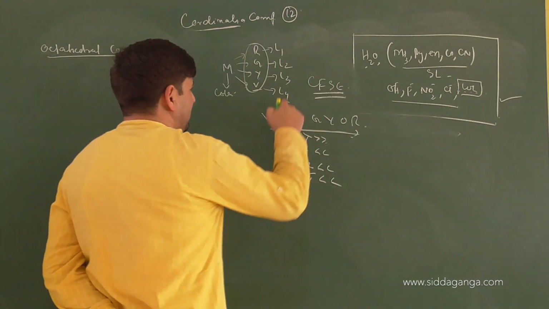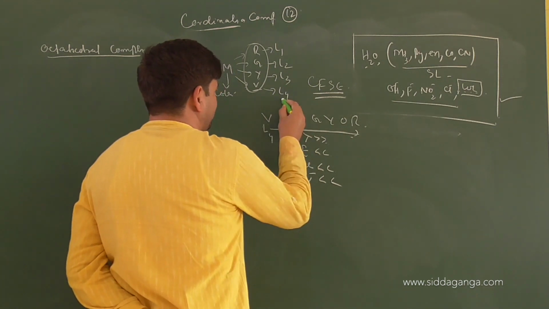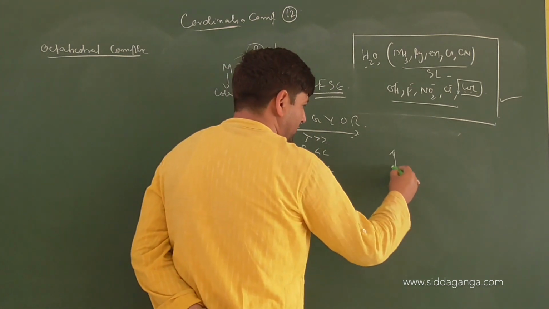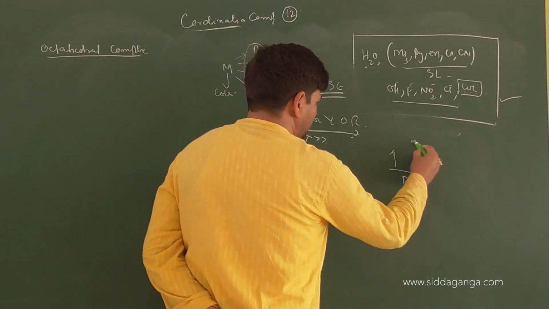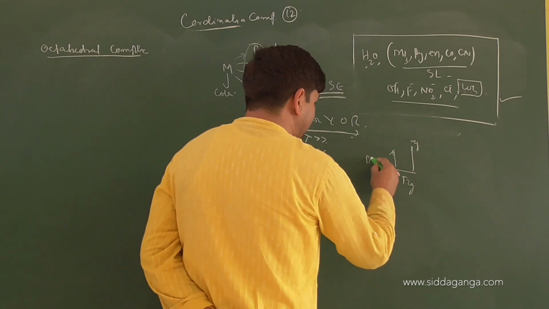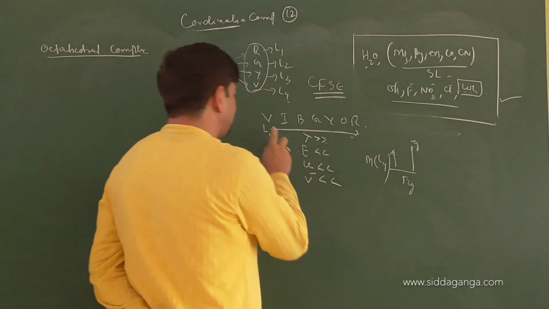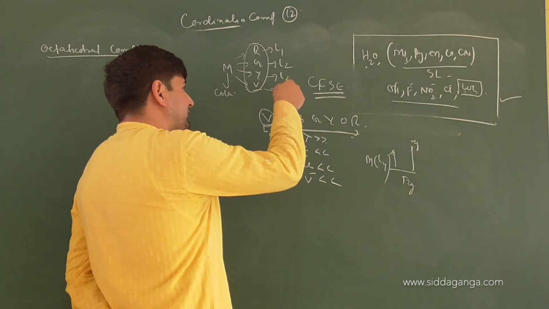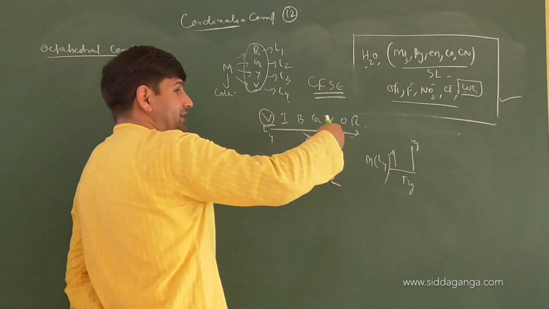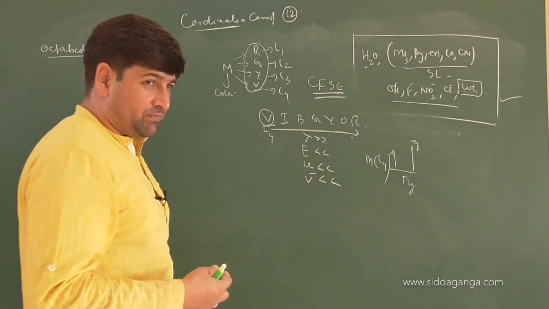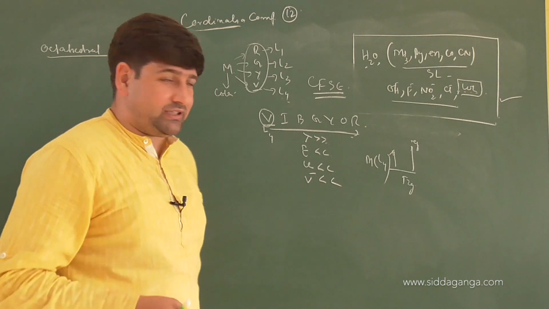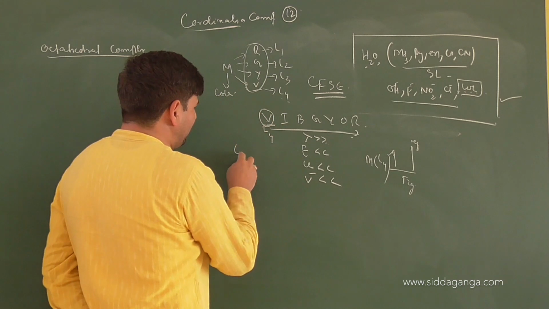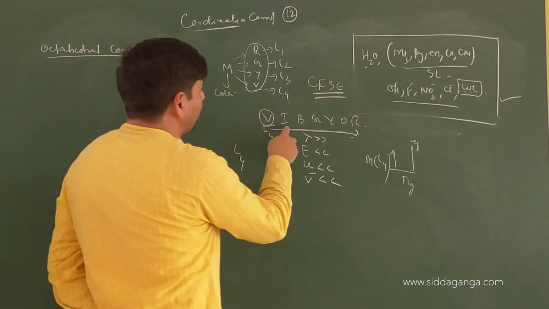According to the question, L4 is absorbing in which zone? The absorption of L4 means, in order to excite the electron from the T2G set to the EG set, when the metal atom is in presence of L4, it is absorbing in which zone? Violet zone. In presence of L4, the amount of energy required for excitation is most, for violet. So that will mean L4 is the strongest ligand, followed by